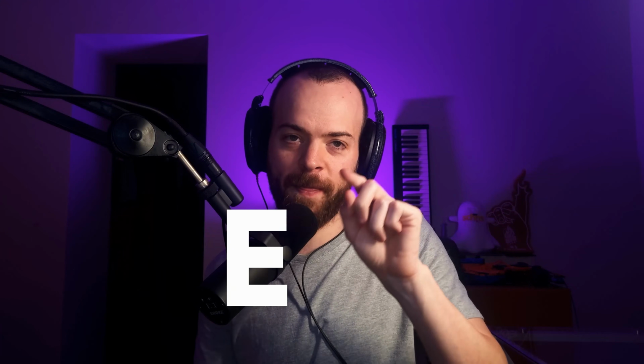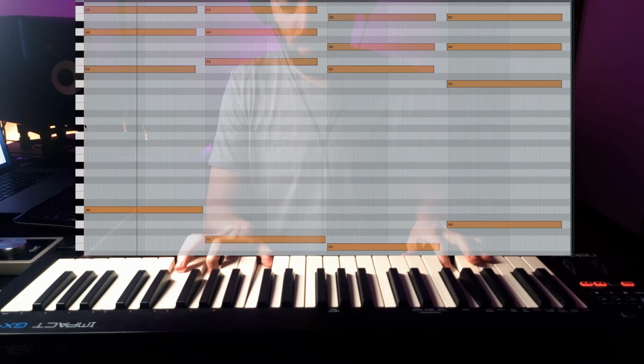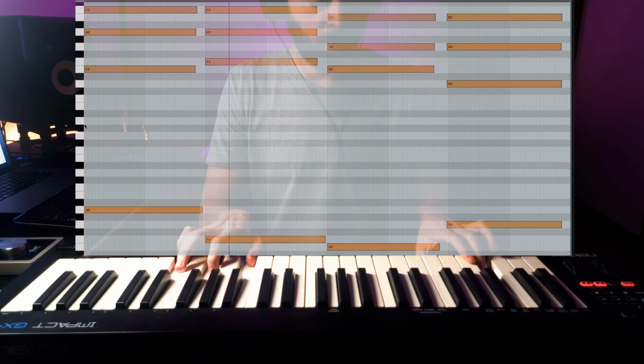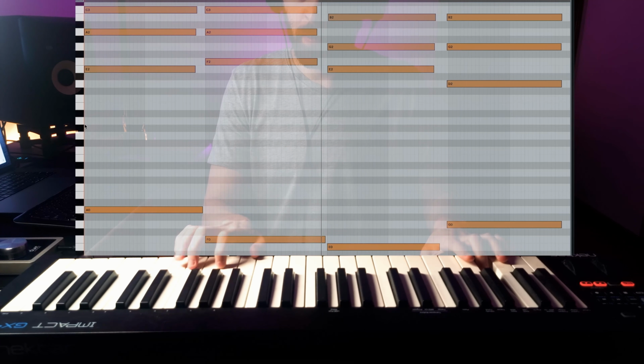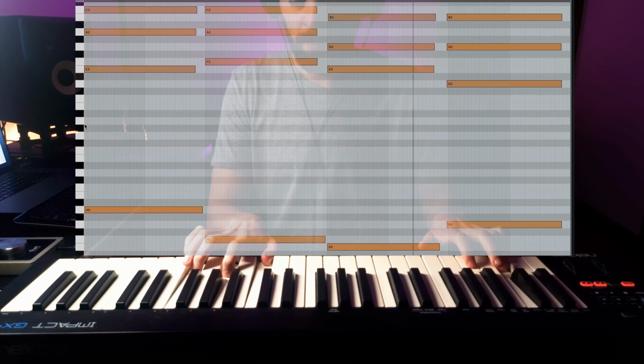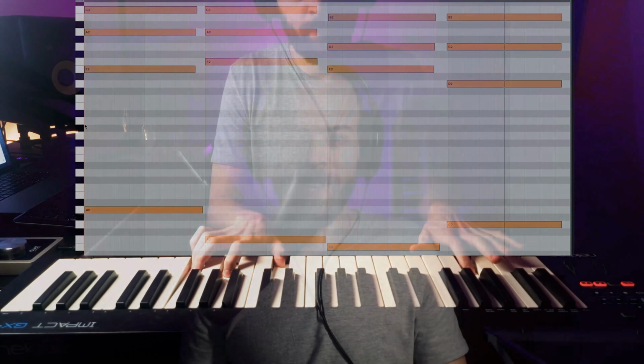Now what if we wanted to make this a little bit more hopeful? What if we played instead A, F, E, and then the G instead of the progression that we're playing right now? And this is how it sounds like. So you can see that the change in trajectory going from A, F, E, and then going up to G gives a sense of hope to the chord progression. And that is exactly because we changed the trajectory from the downwards to an upwards trajectory in the end of the chord progression. Listen how the same happens in a different chord progression that we're going to play right now.